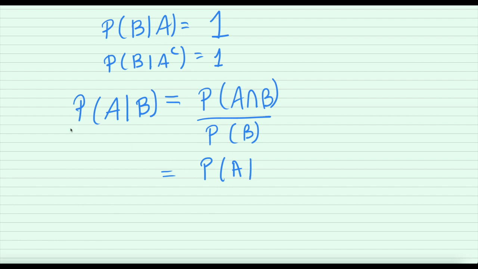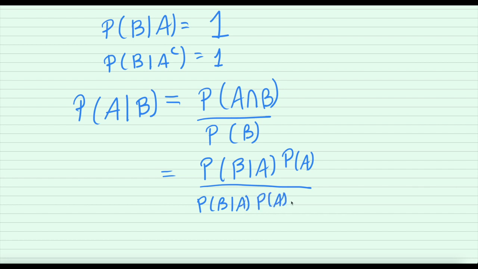Probability of B given A into probability of A divided by probability of B given A into probability of A plus probability of B given A complement into probability of A complement.